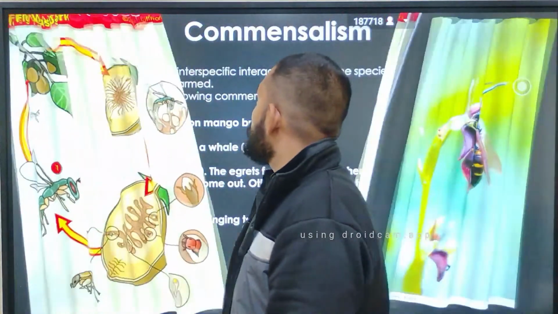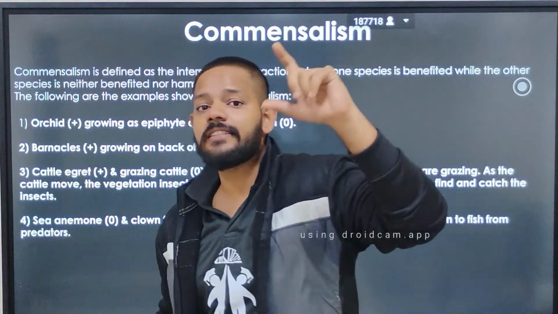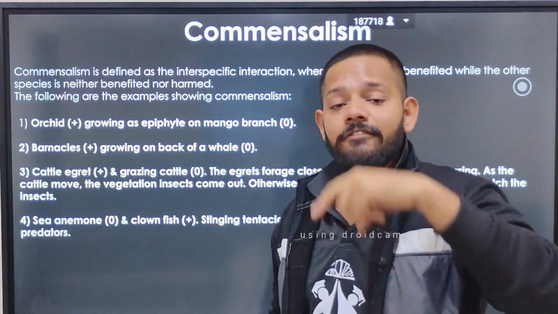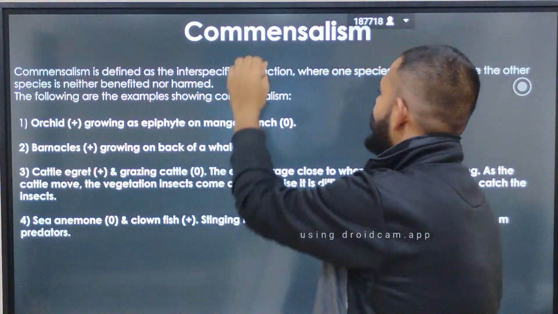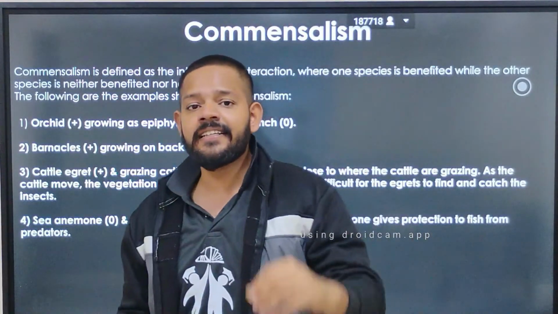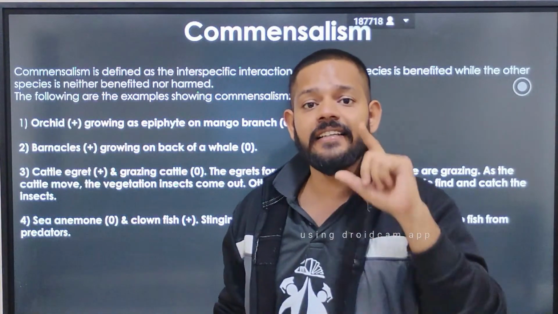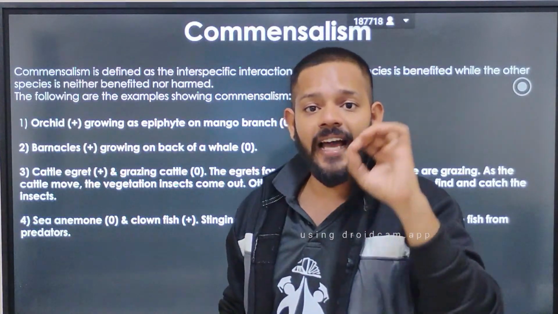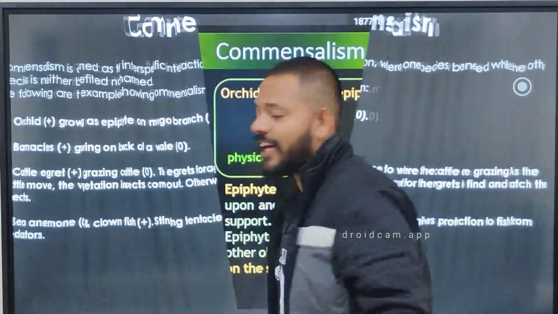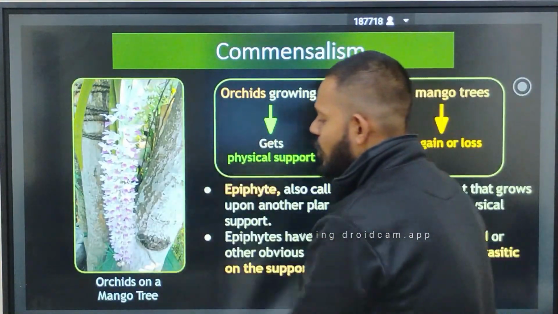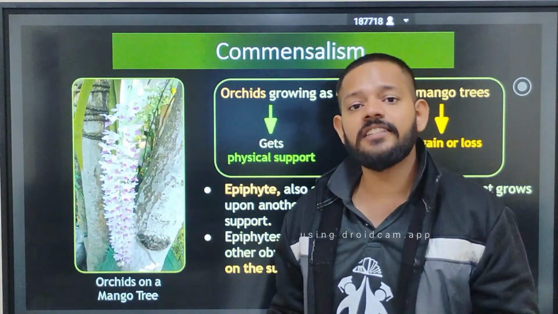Now next one is commensalism. Commensalism is the relationship in which one organism is in gain, and one organism is neither in gain nor in loss. Again, I am saying it is a population interaction in which one species is in gain and one species is neither in gain nor in loss. We have 4 examples. First, we have orchid growing on mango, and that type of growing is called epiphyte.